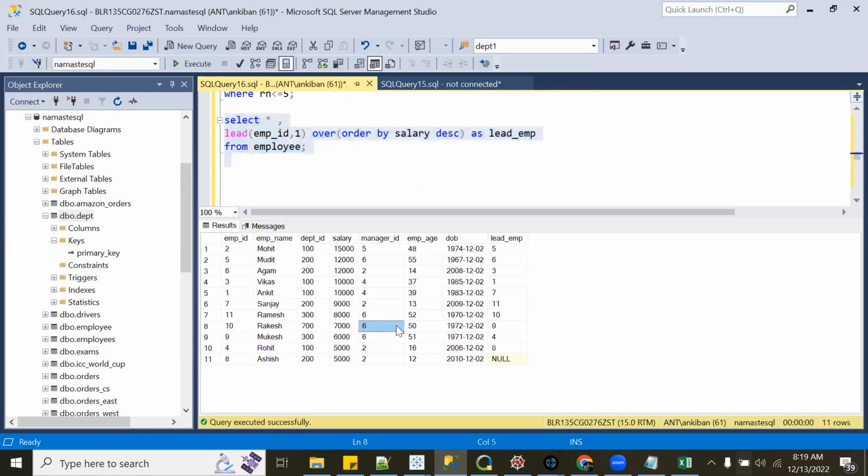Now this lead function can talk between the previous row and next row as well. I am doing ORDER BY salary descending, and then saying lead, lead means next, lead 1. It is looking into the next row and giving me the employee ID. So the next row employee ID is 5, so it is giving me that here.